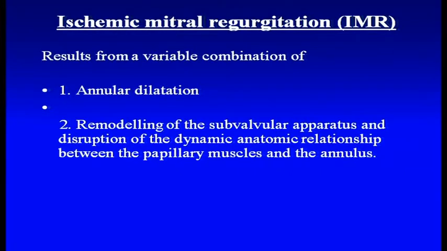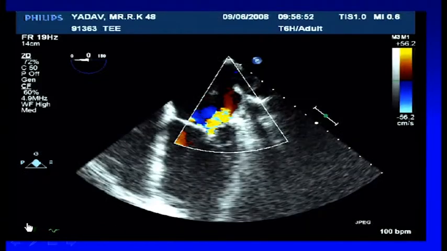Now, ischemic mitral regurgitation, I will just spend a couple of minutes because it is gaining more and more importance, as a lot of debate is happening on what to do about ischemic mitral regurgitation. It can happen because of annular dilatation or because of remodeling of the subvalvular apparatus. Okay, we will start from where we left. I am going to give you a few examples and how to calculate mitral regurgitation, and then we will take up our discussion from there on.